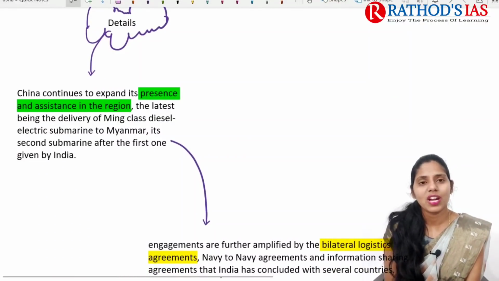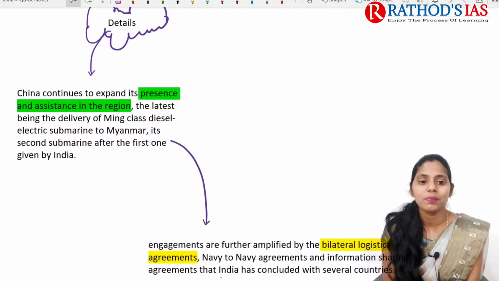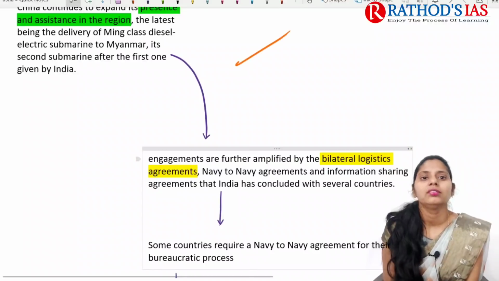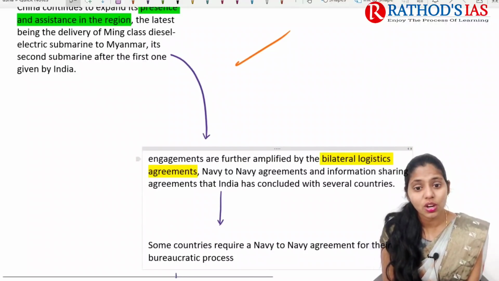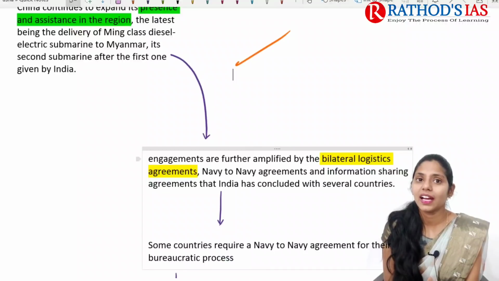If we talk about different countries, China's expansion is seen in this Indo-Pacific region, and recently China also delivered a Ming class diesel electric submarine to Myanmar. Engagements are further amplified by bilateral logistic agreements, navy to navy agreements and information sharing agreements concluded by several countries in this region.